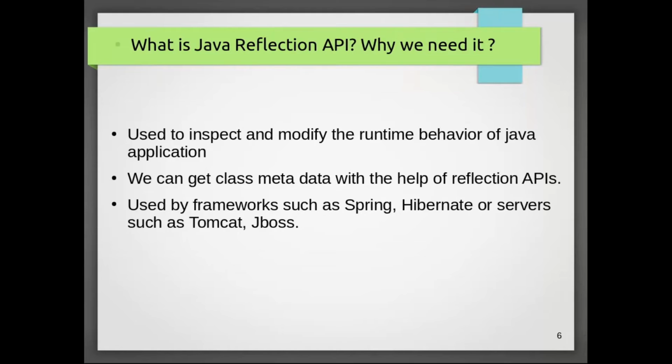For example, suppose at runtime I have to find a class and its behavior, like its methods and variables; I can get that with the reflection APIs. In normal Java programming we don't use the reflection APIs, but in frameworks such as Spring and Hibernate, or servers such as Tomcat and JBoss, we need these reflection APIs.